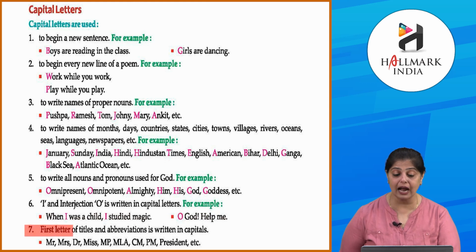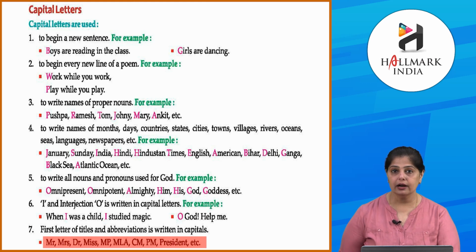First letter of titles and abbreviations is written in capitals. जैसे Mister, M is capital, Mrs. M is capital, Doctor, D is capital, Miss, M is capital, MP. Okay, these are abbreviations. MLA, CM, PM, President, P is capital. Clear? Okay, these are titles, these are abbreviations. यहाँ पे हम हमेशा first letter जो होगा वो capital होगा.